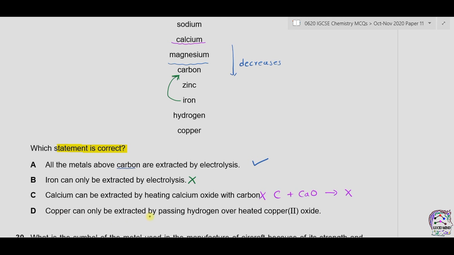D. Copper can only be extracted by passing hydrogen over heated copper oxide. Now we can see that hydrogen is more reactive than copper, so when hydrogen is passed over heated copper oxide, it will form water and copper is formed. But it is not the only process. We can also use carbon for this purpose. The correct answer is therefore A.